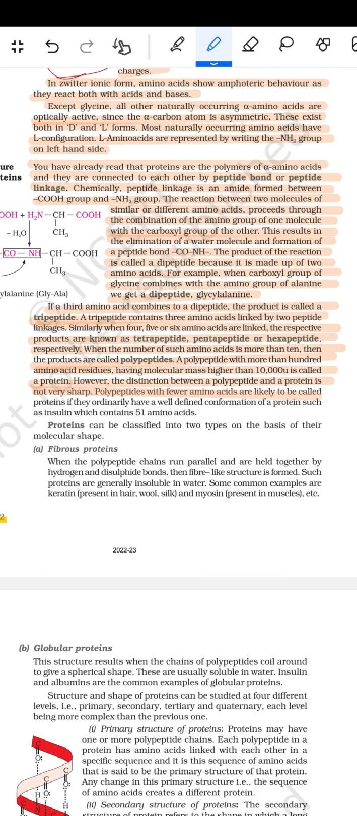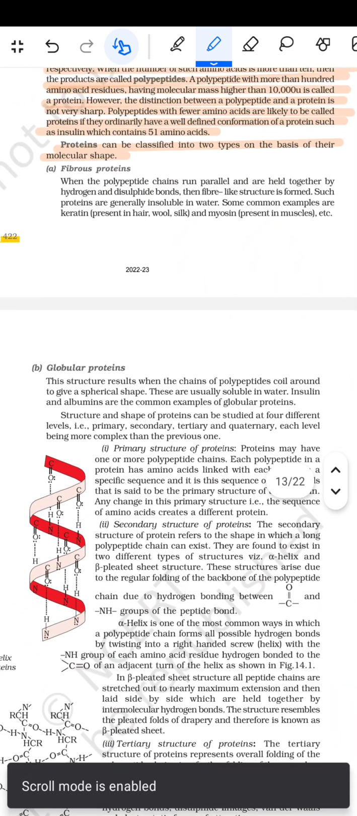Polypeptides with fewer amino acids are likely to be called proteins if they ordinarily have a well-defined conformation of a protein, such as insulin which contains 51 amino acids. Now the proteins can be classified into two types on the basis of their molecular shape. The first one is the fibrous protein.